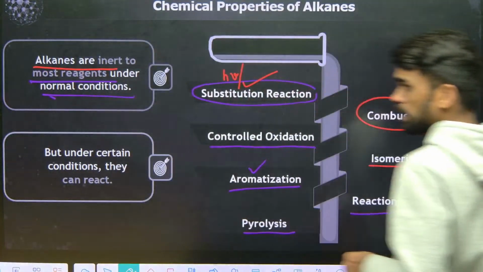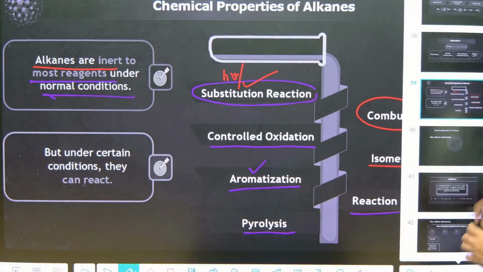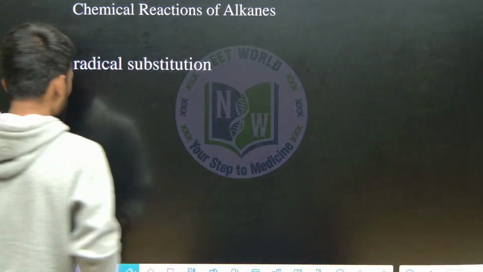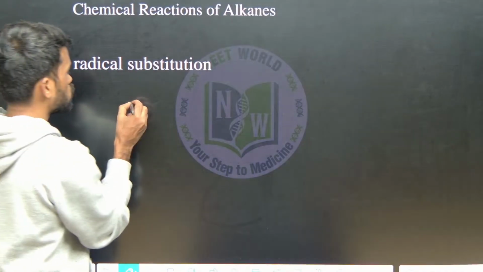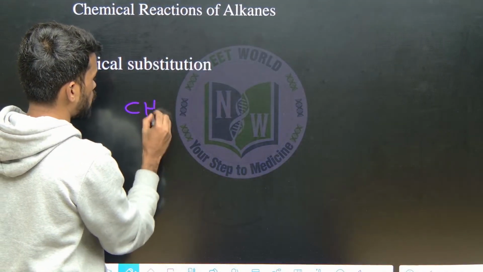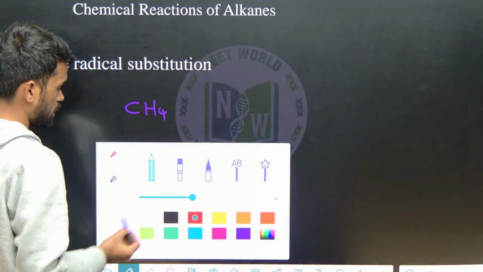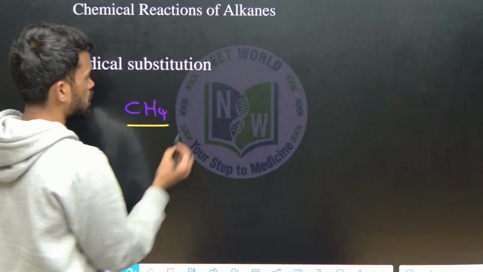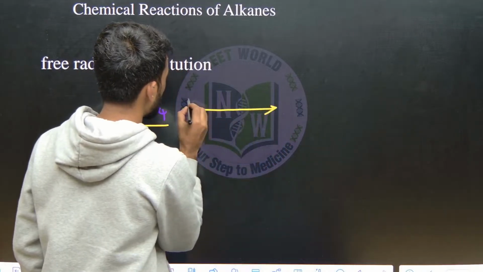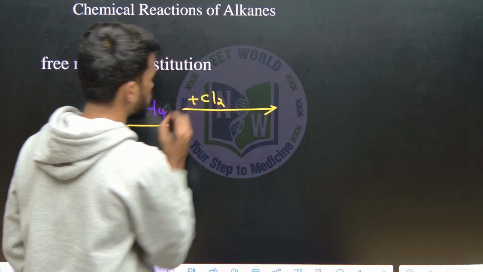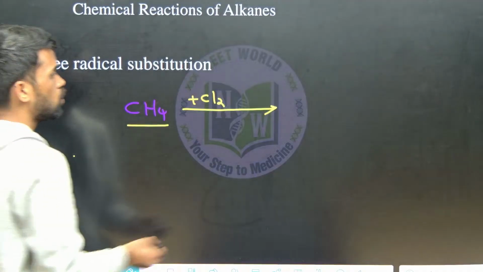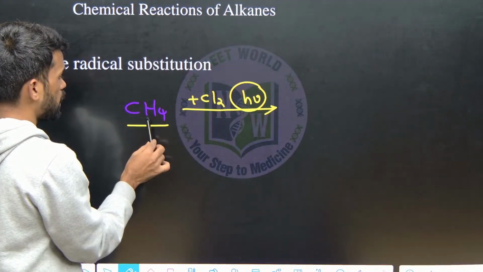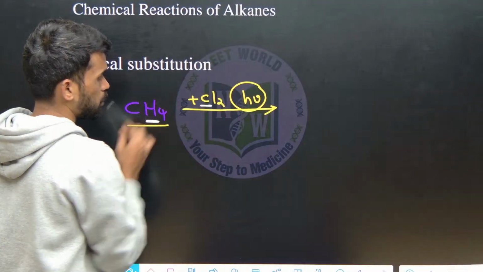Next, free radical substitution reaction. Just see what I am writing. What is the simplest alkane we know? That is methane, the simplest hydrocarbon. This methane undergoes substitution reaction; it can react with halogens like chlorine and bromine in the presence of sunlight. Now what happens? One of the hydrogens might be replaced by chlorine.